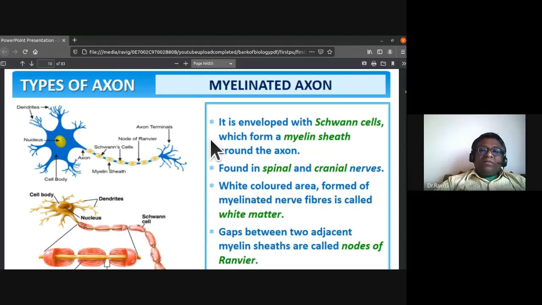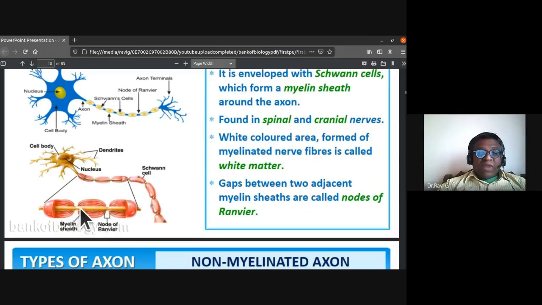So myelinated axons are generally enveloped with Schwann cells, which form a myelin sheath around the axon. I told you about the node of junction in between the Schwann cells. Where are these myelinated axons found? They are found in spinal and cranial nerves. You can see the Schwann cells, and in between you have the node of Ranvier.